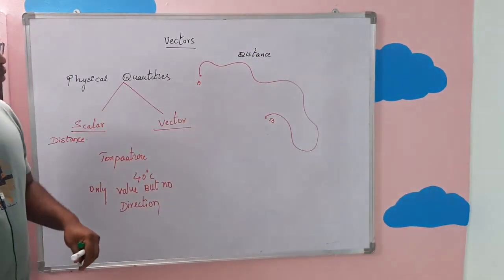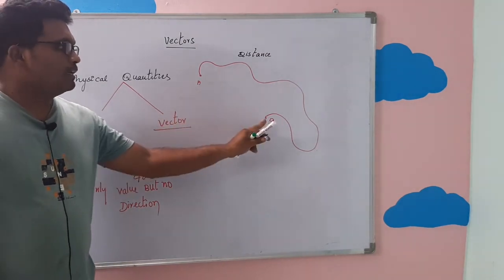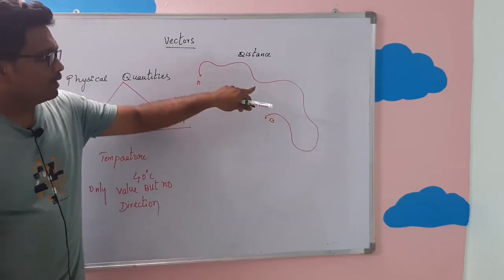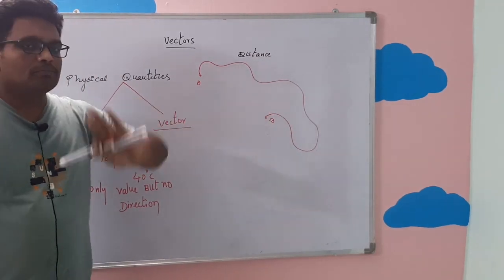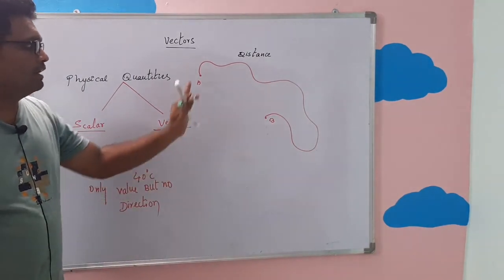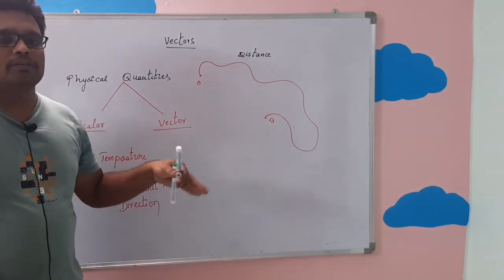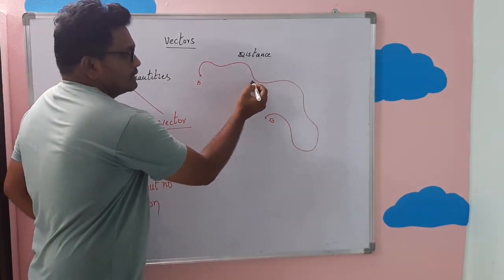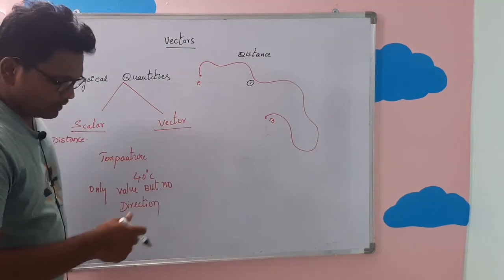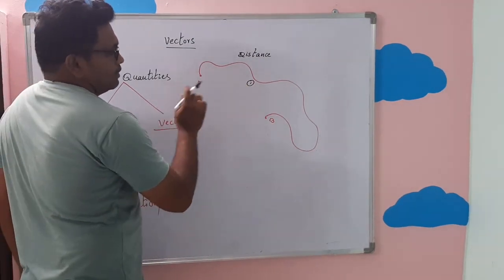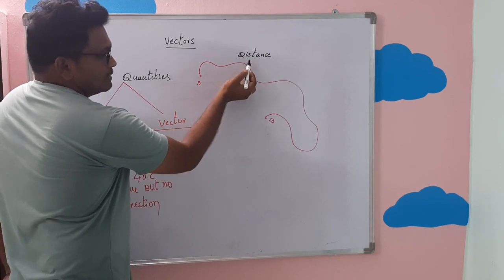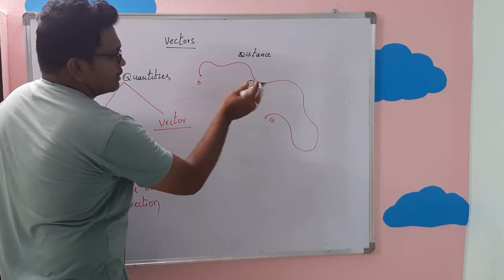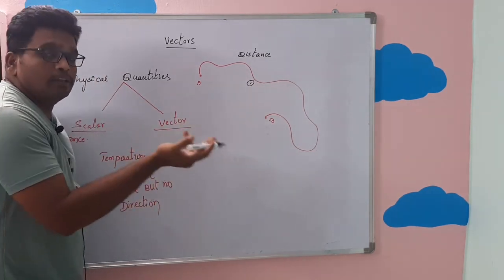If you see this diagram, you can understand there is a gap between point A and point B, but I chose one path without any particular direction. For this path, if anyone asks in which direction you have traveled, you cannot give any particular direction because it is irregular. Say this is path 1; later we will get path 2 in our example. This path 1 we call a distance. So distance is the total path length which we covered from point A to point B without any particular direction, but there will be a value.